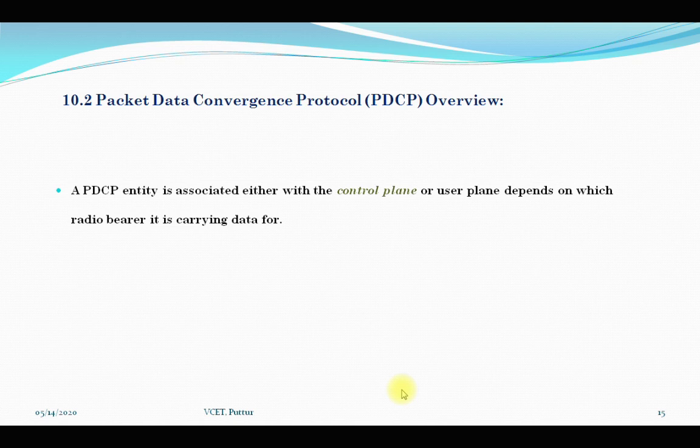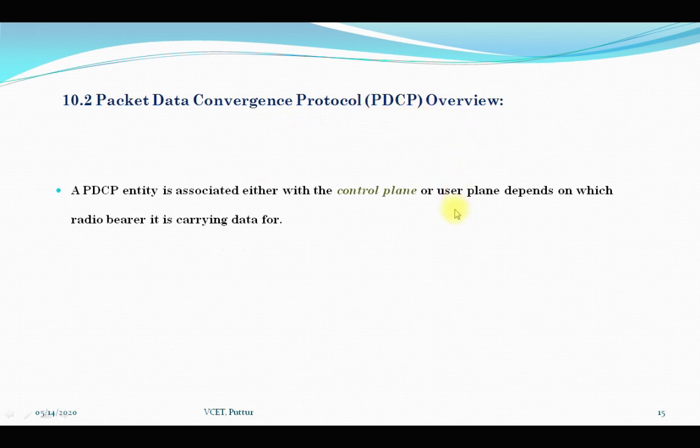Now moving on to the next, that is the PDCP overview. Before going into that, consider WCDMA, where the RLC and PDCP entities are mainly used in the radio network controller, whereas the MAC entity is either in the Node B or in the RNC. So in LTE, whatever entities you take, those are contained in the eNode B. Moving on to PDCP, the Packet Data Convergence Protocol overview.